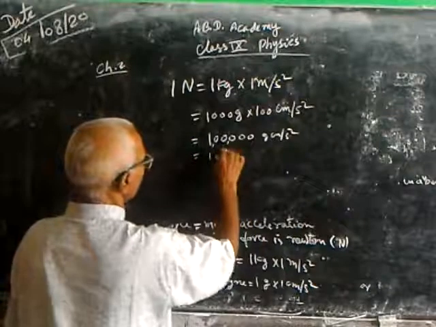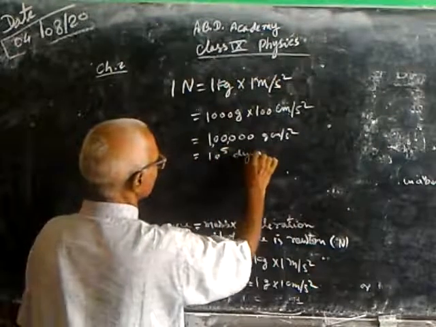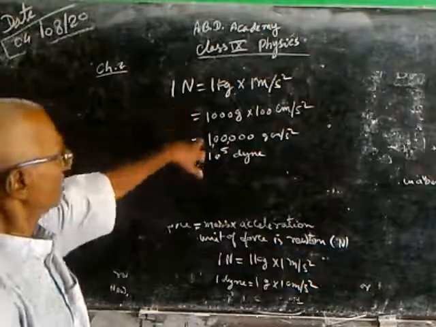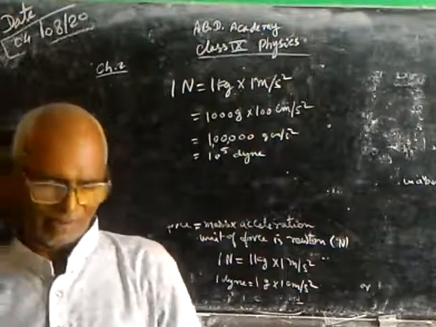That is 10 to the power 5 dyne. So, we can take 1 Newton is equal to 10 to the power 5 dyne.